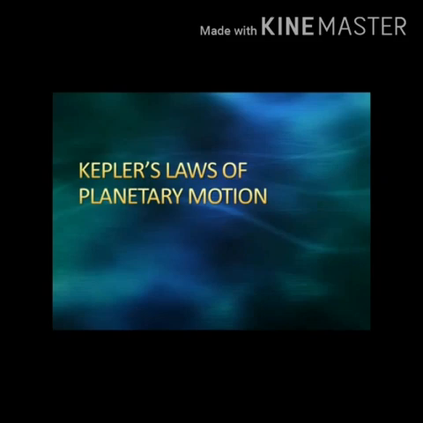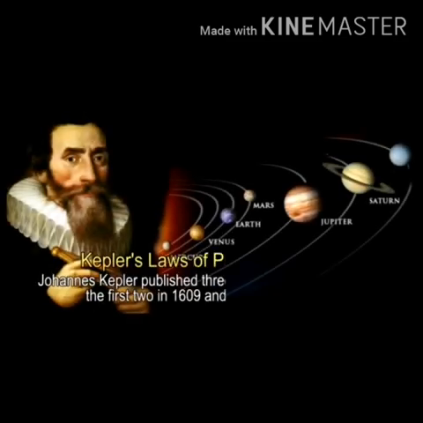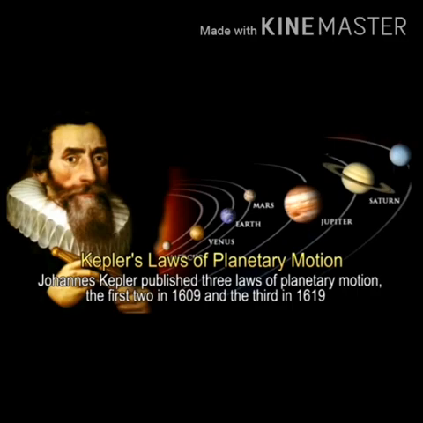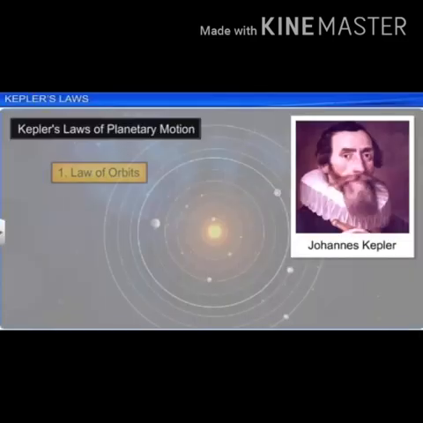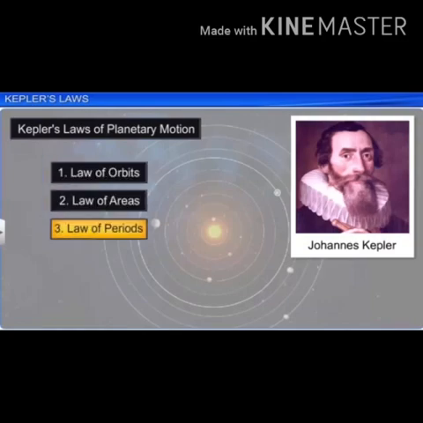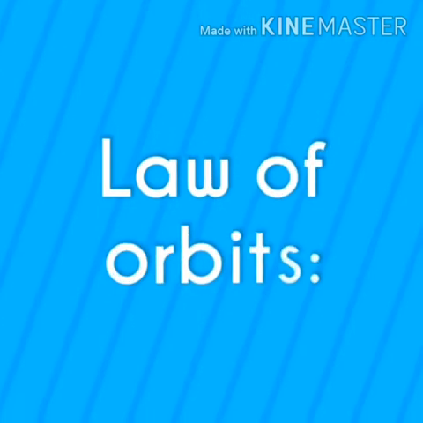Now we are going to see the topic, Kepler's laws of planetary motion. Kepler explained the 3 laws of planetary motion. The first one, law of orbit. The second one, law of area. The third one, law of period. The first one, law of orbit.